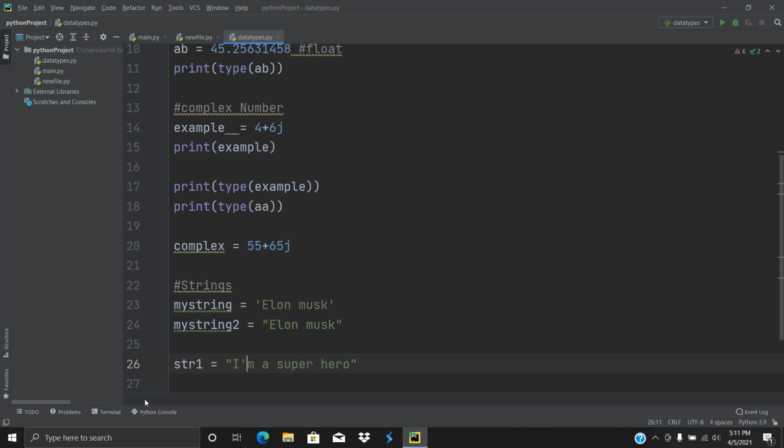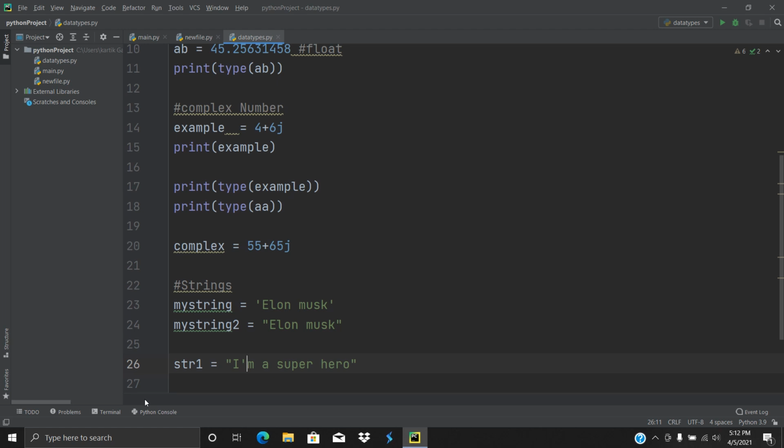When Python looks at the string, it knows nothing about it. It doesn't care what it contains. It doesn't have any meaning like the number 30 does. 30 is a number and you can classify it as an integer, and the number 30 means something to Python, but a string does not, because you can do math on a number but you can't do math on a string. A string doesn't have any intrinsic meaning for Python. All it's used for is to carry these characters. For example, you can use it to print some information out to the user, like Elon Musk, I am a superhero, etc.